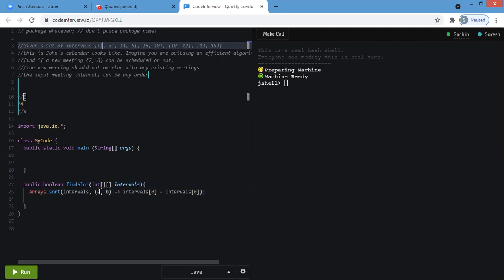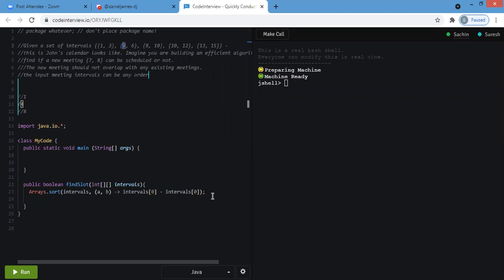There is a first value of this interval array and a second value of this interval array, and we are taking only the zeroth element of both these values, and again we compare. I understand your intent. My question is on line number 23, within the definition of the lambda function, you have intervals of 0 minus intervals of 0.